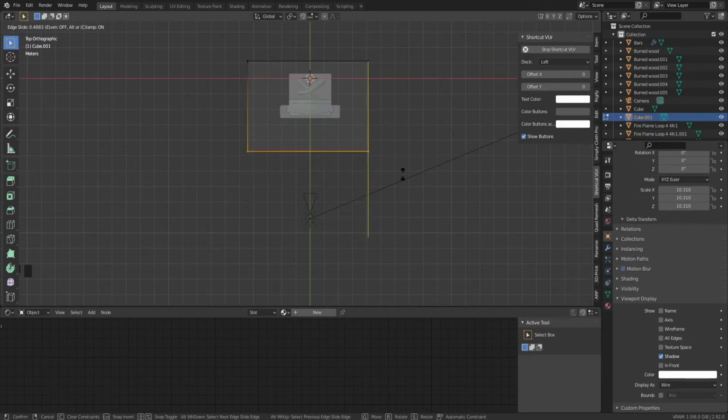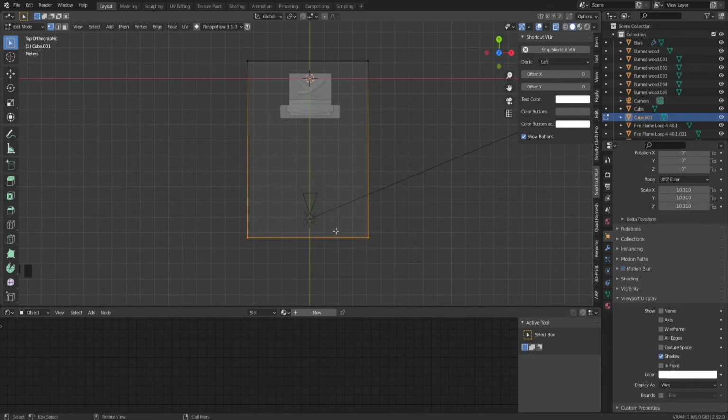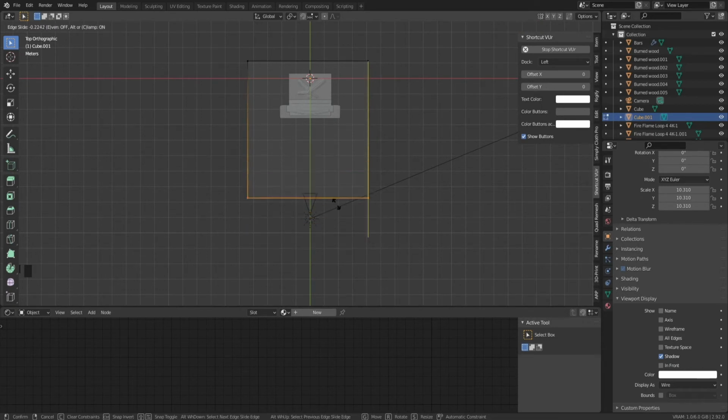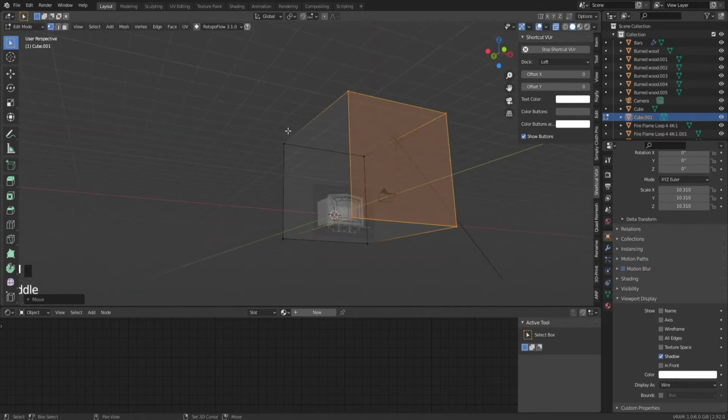However, don't go past the camera, which you can see right here. If we do that, then we cannot see anything. We will only see the box, of course. But yeah, on the Y, just like that. Alright.